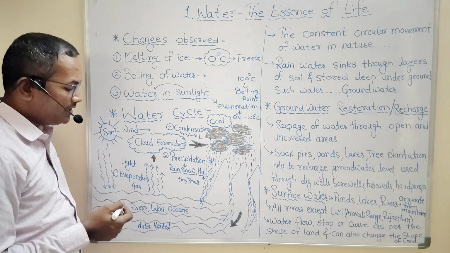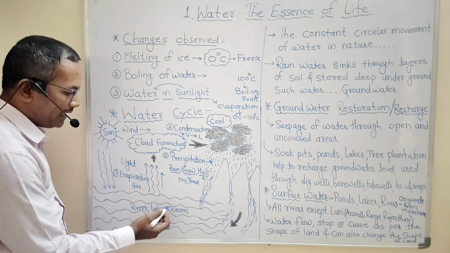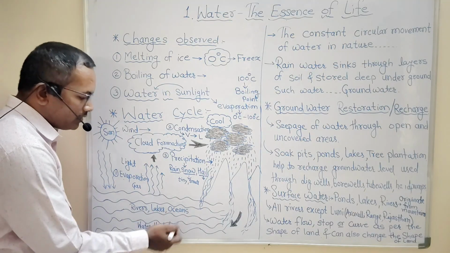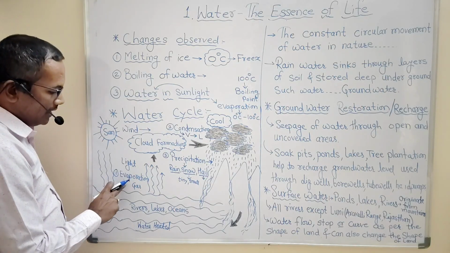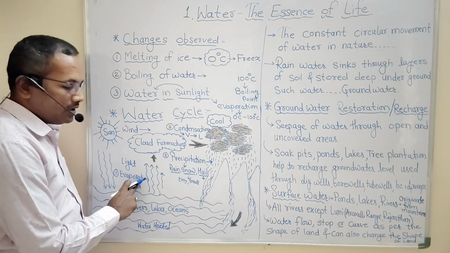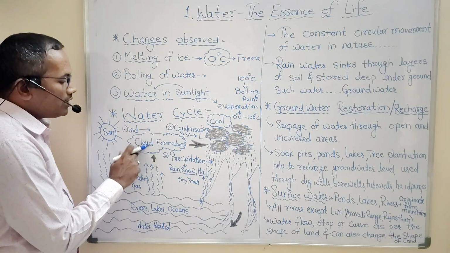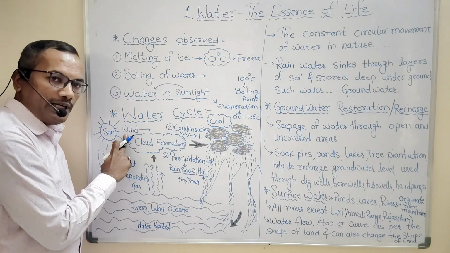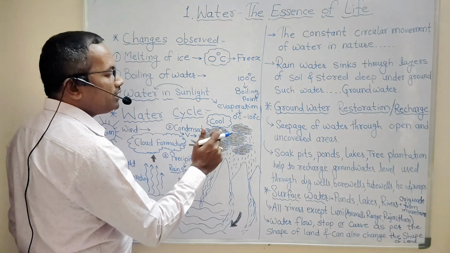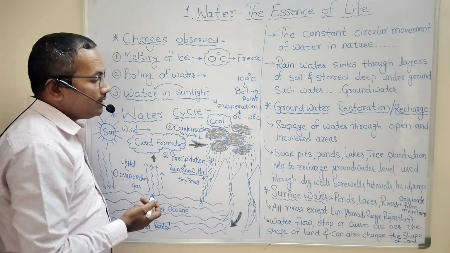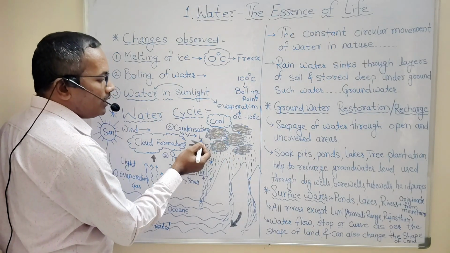Constant circular movement means, suppose this is the place where water is collected in the form of river, lake, ocean. This collected water, when heated due to sunlight, performs the process of evaporation, and after evaporation clouds get formed. These clouds are carried away with the help of the flow of wind, and when these clouds come in contact with cool air, that cool breeze or cool air transforms water vapor into liquid form.